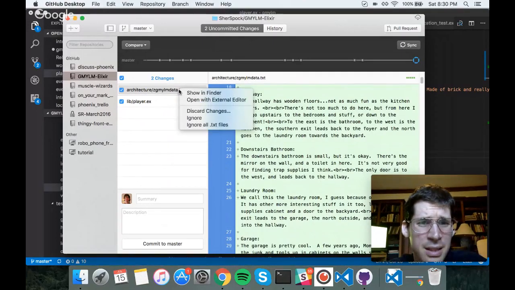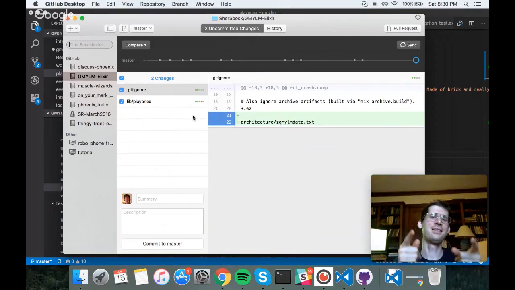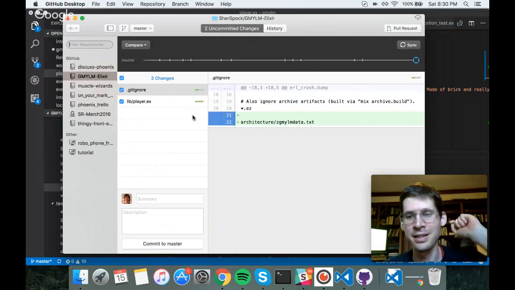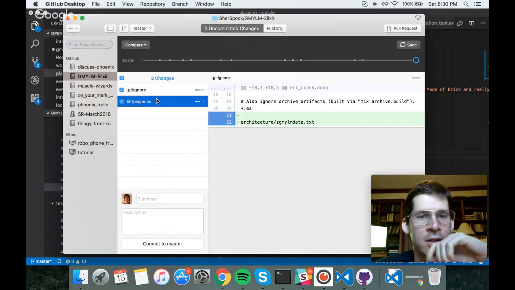So I could permanently ignore it. I wonder if that ignore will add it to the gitignore or what it'll do. Oh, it will. Oh, that's kind of cool. Oh, I like that. Guys, I had never used that in GitHub Desktop before. Just the right click ignore and it adds it to the gitignore. I think that's a cool feature.